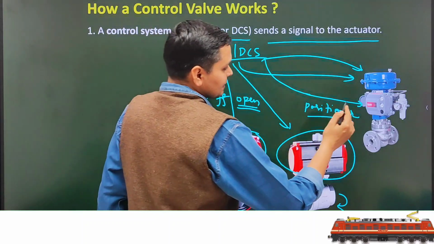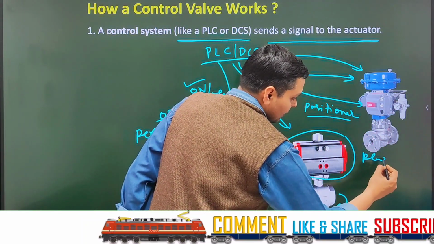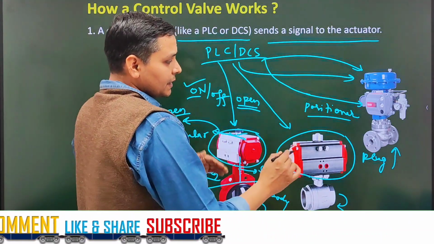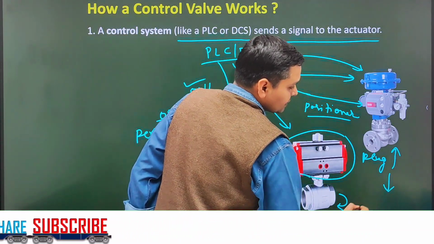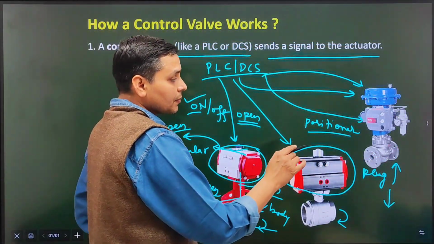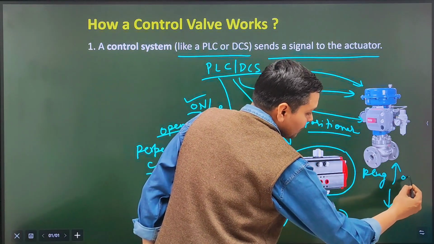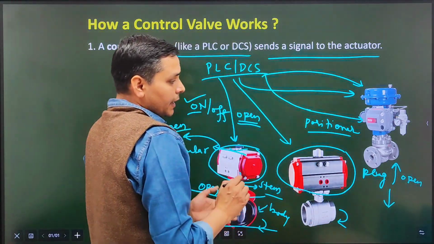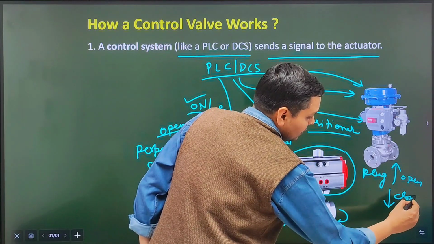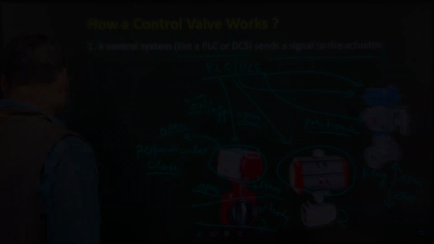Then after receiving this signal, the internal part, its plug, will move in an upward direction or in a downward direction. So this movement will be linear. If it moves upward, then the valve will open, and if it moves downward, then the valve will close. Okay, I think it is clear to you.